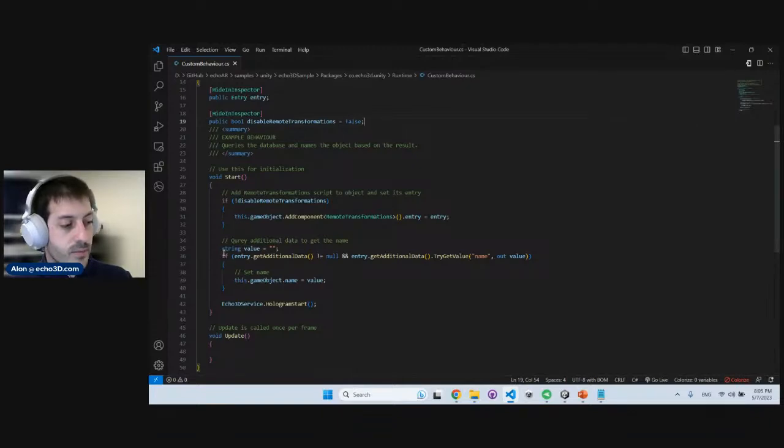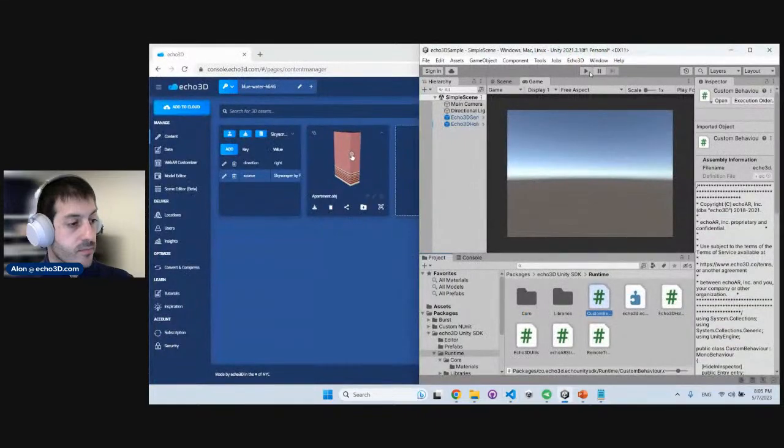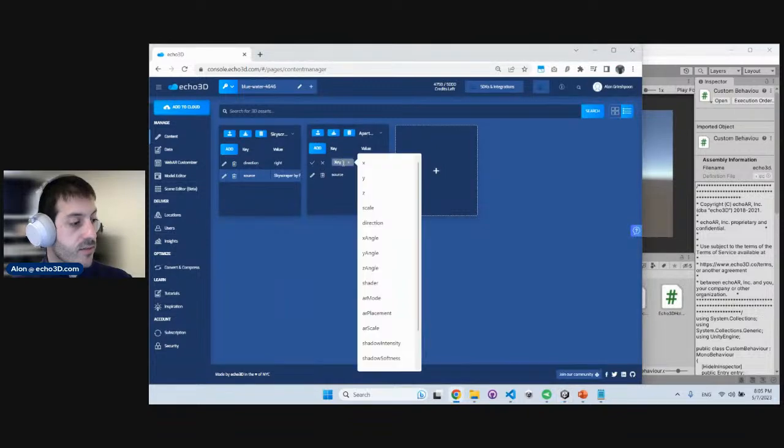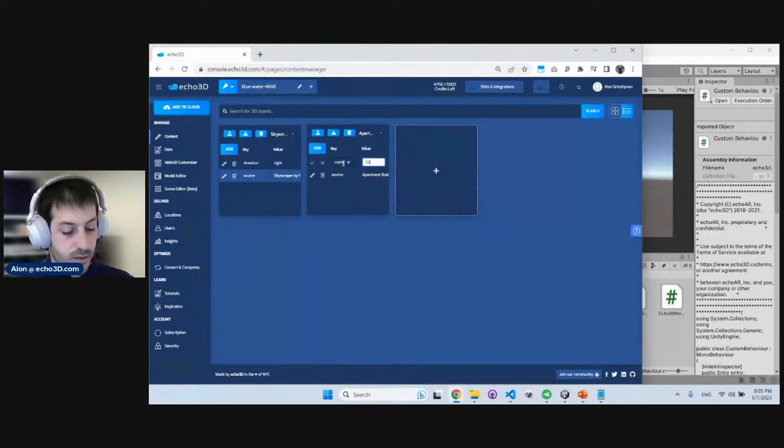Right here, we have a really simple code snippet. For example, we add some kind of component to it, the remote transformation that allows you to do the remote transformation that we just did. We also have this example snippet that says, well, if I have any additional data, great. If I have an additional data called name, set the name of the object to my name. Really cool. So let's see how that works in practice. So I'm going to set a name. Let's say we want this building, instead of being called apartment, to be called Kevin. Great name for a building.